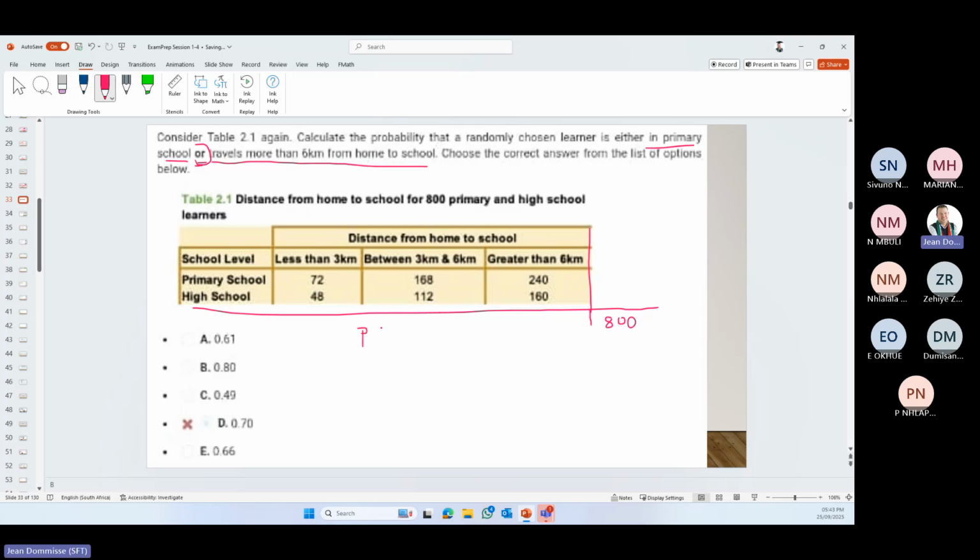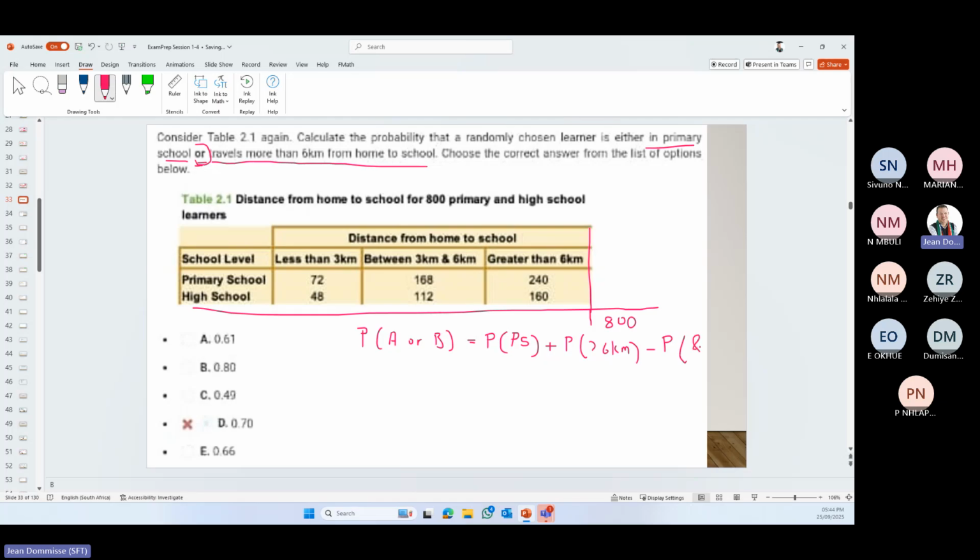So it's the traditional A or B type of question, where it is the probability, and let's use the abbreviations, primary school plus greater than 6 kilometers, minus the and.